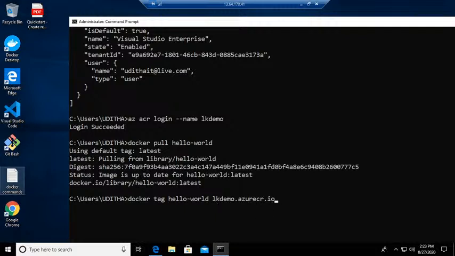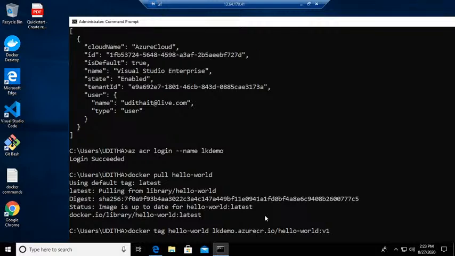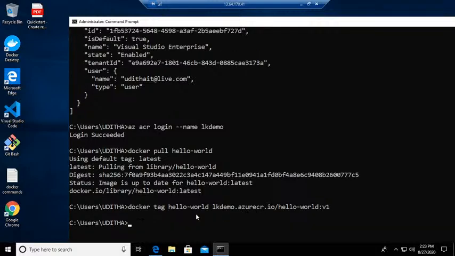Then that is not enough. We need to tag this using a version name. So we can give a tag like this. This is tagged using hello world, the azurecr.io location, and then hello world version 1.